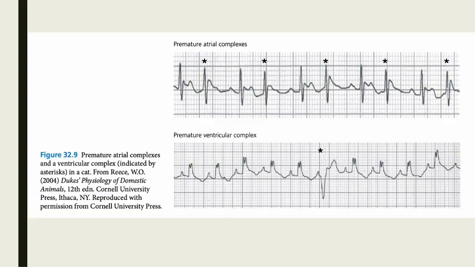So we also have here an example of premature atrial complexes and a ventricular complex. So we have here a premature atrial complex. For example, it looks like a shadow, very high. And then we have here one, and then, pak, pak. And then we have here a premature ventricular complex. So this is shorter than normal, and that represents the premature ventricular complex.